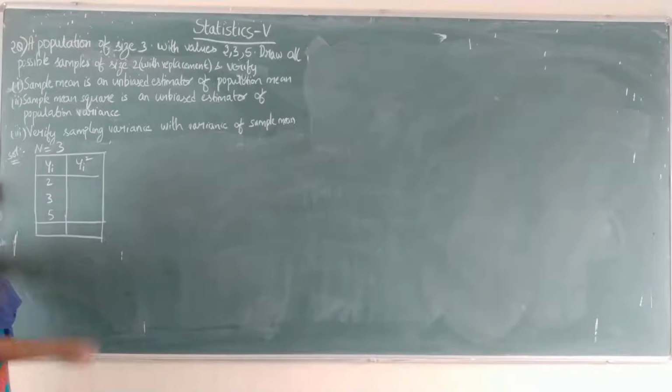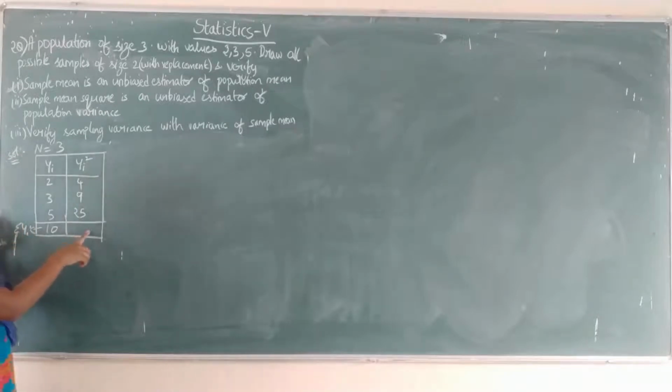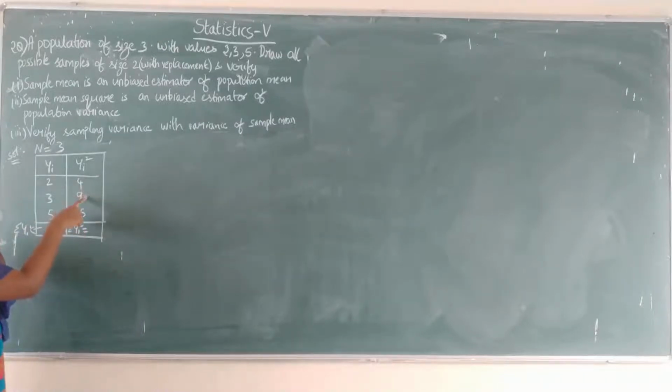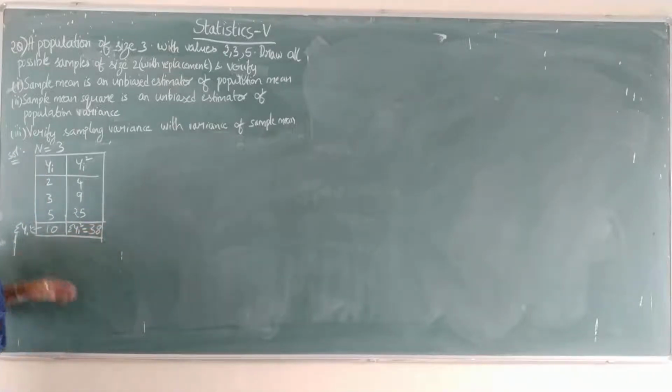And yi square: 2 square is 4, 3 square is 9, 5 square is 25. So add these values: 5 plus 3 plus 2, 5 plus 5, 10. That is summation yi equals 10. Summation yi square equals 25 plus 9, 34, 34 plus 4, 38. So you get 38. So these are the population yi and population yi square values.